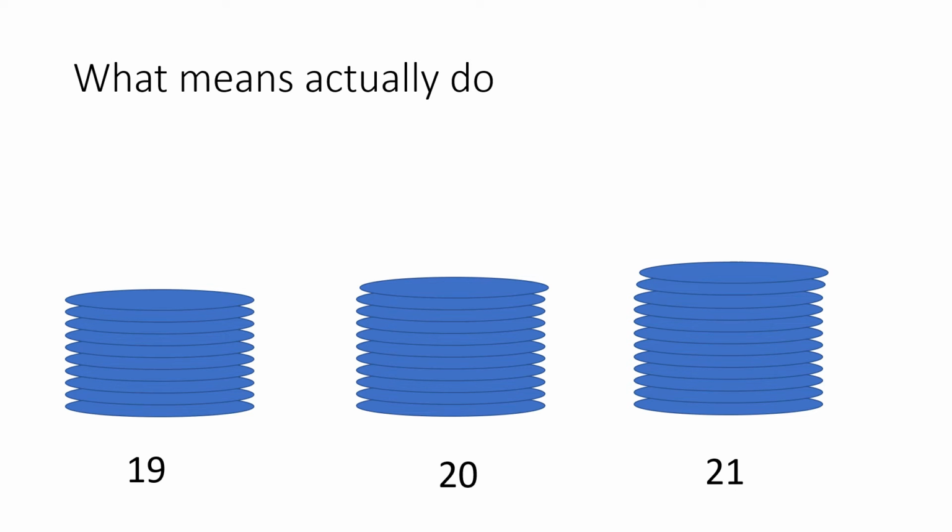What we don't do is put all of the plates in one stack, count them up, divide by 3, and then make each stack that many plates. Instead, we take one plate from the stack of 21 and move it to the stack of 19, so that all the stacks have 20 plates.